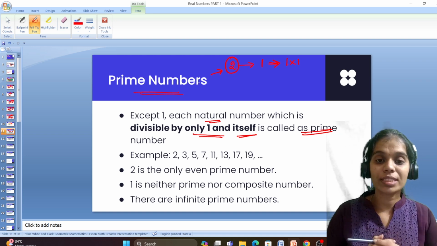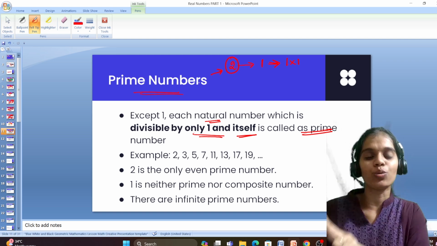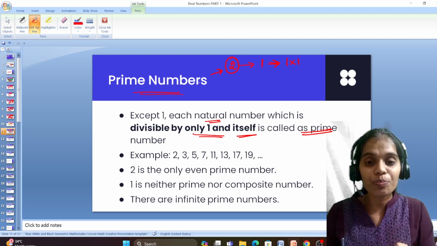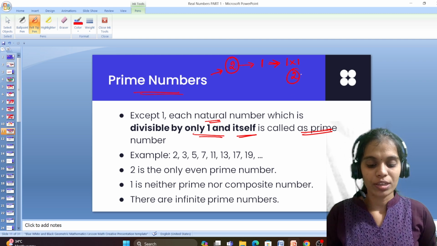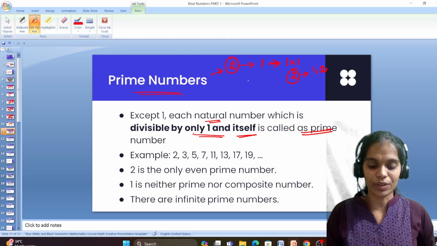But what we said, every prime number has exactly two factors. If I take 2, what are the factors? 1 and 2, I have exactly two factors.